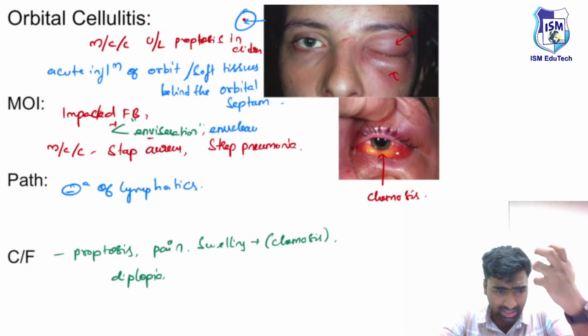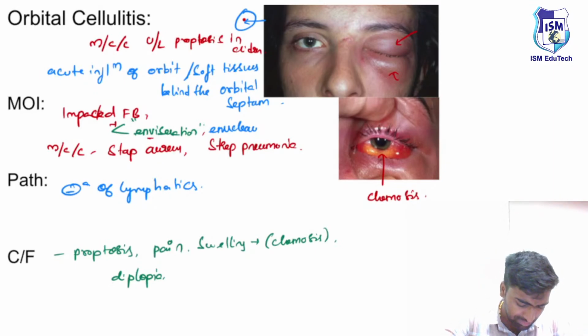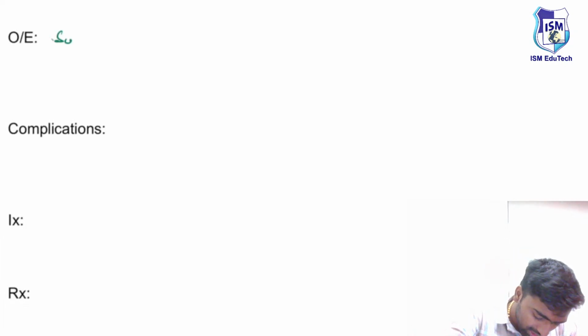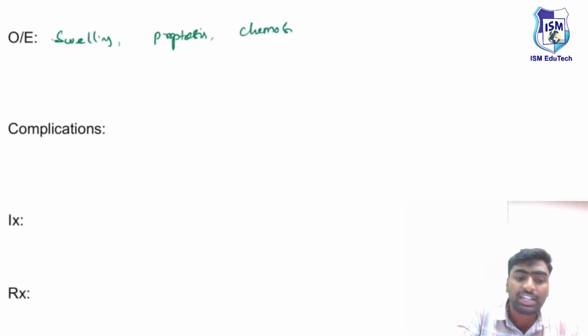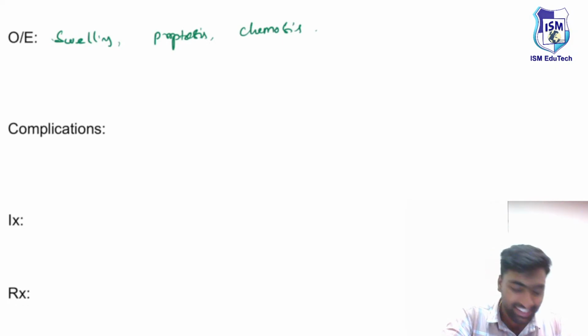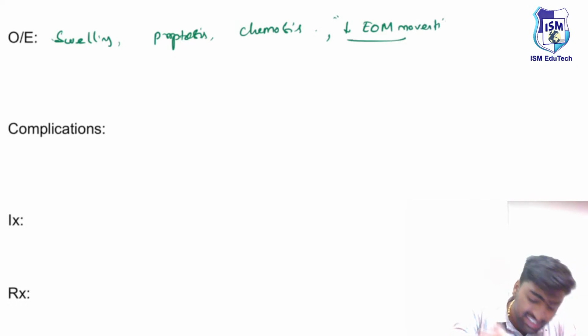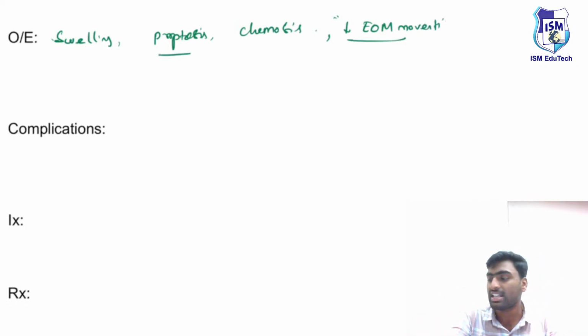On examination, you'll see the same things: swelling of the eye, proptosis, chemosis, and a decrease in ocular movement. Just remember, decrease in extraocular muscle movements and proptosis. These two features make your diagnosis from preseptal to septal or orbital cellulitis. Just remember.